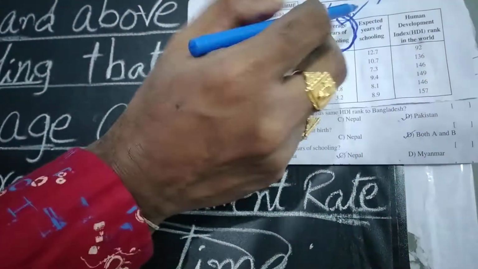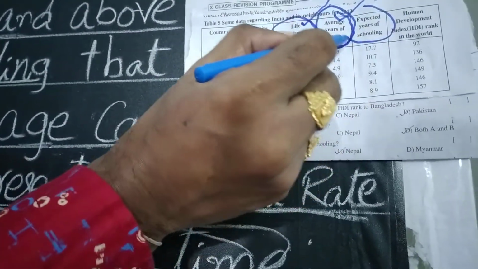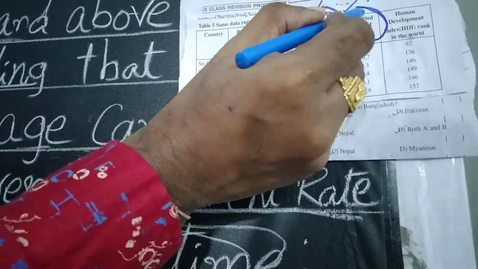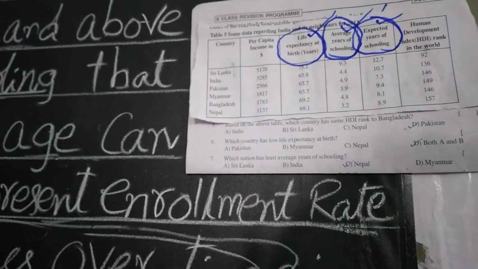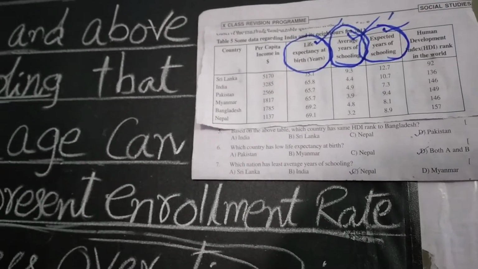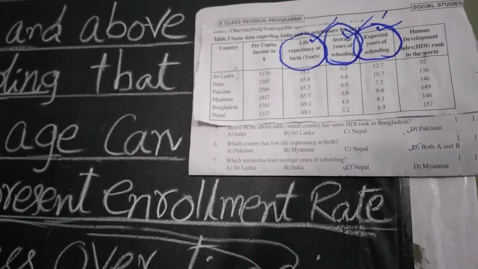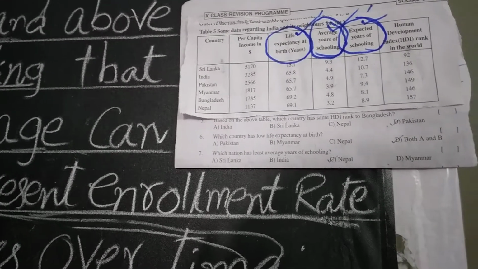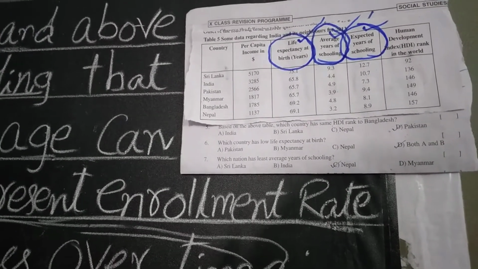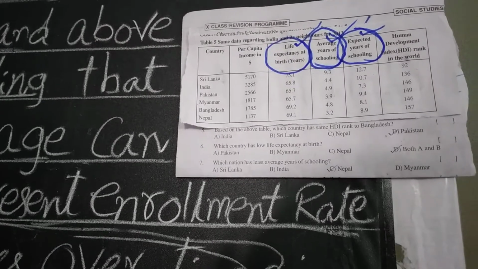Another criterion, expected years of schooling. Expected years of schooling means the number of years of schooling that a child of school entrance age can expect to receive, given the present enrollment rate.